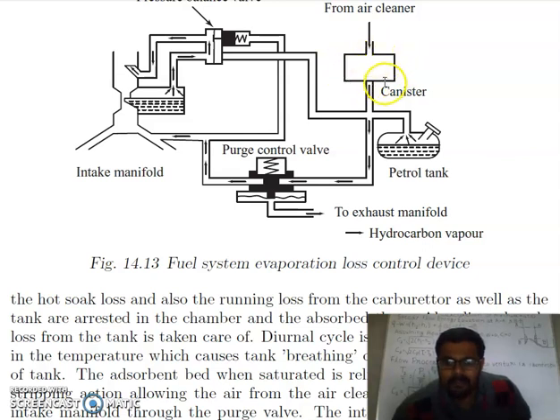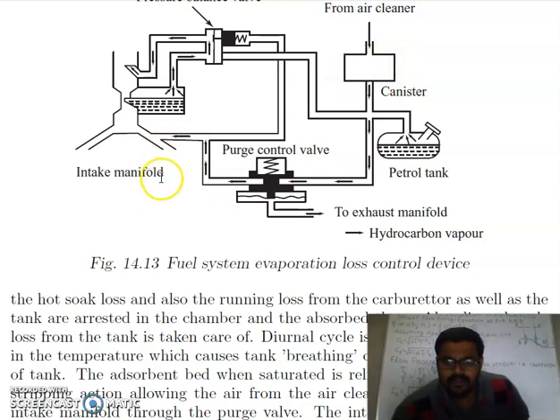At that time, this purge control valve will open, and this line is subjected to pressure. Here you have the engine, the suction will create some vacuum here, due to which air from the cleaner will come, and this air will take all the vapors along with it. Because of the vacuum created, the charcoal will be relieved of the vapors.